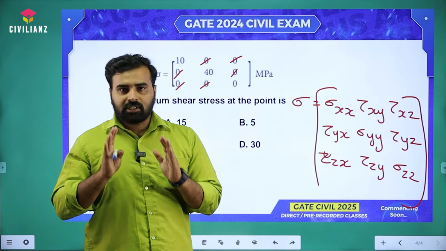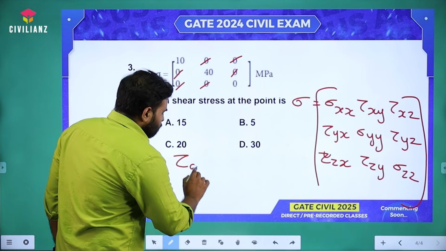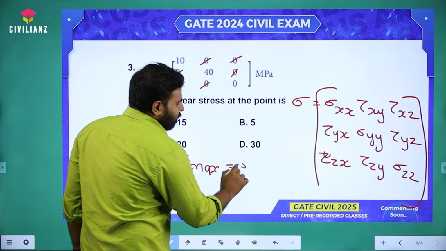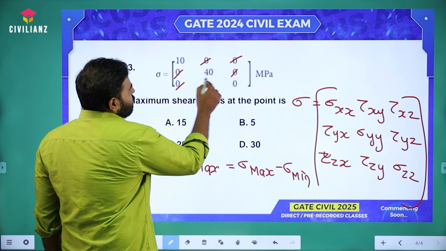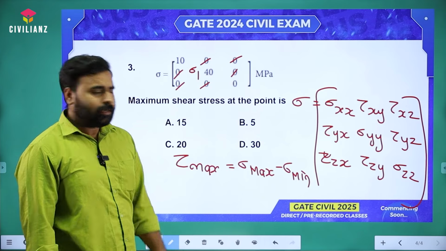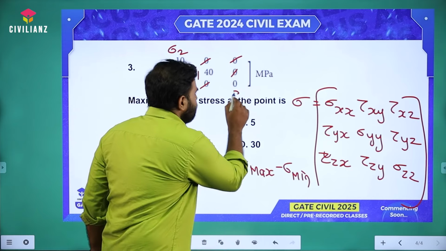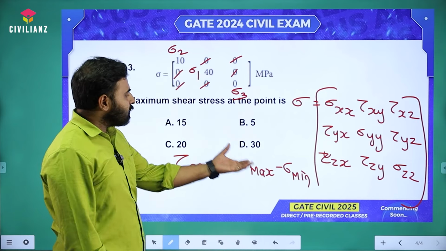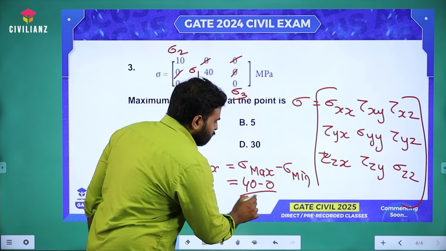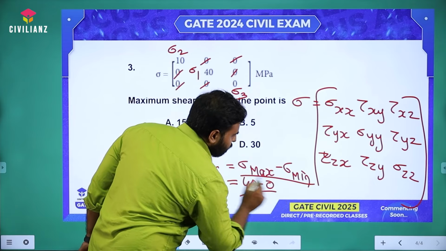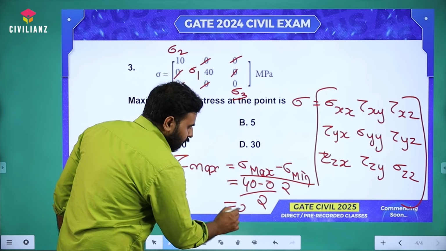Once we know the value of the principal stresses, we can easily find the maximum shear stress. Tau max is simply given as the difference between the maximum principal stress and the minimum principal stress, divided by 2. Here sigma 1 is taken as the higher value, which is 40. Sigma 2 will be our intermediate value, which is 10, and sigma 3 will be our minimum value, which is 0. So sigma max minus sigma minimum by 2 gives 40 minus 0 divided by 2, and your answer will be 20 megapascal.